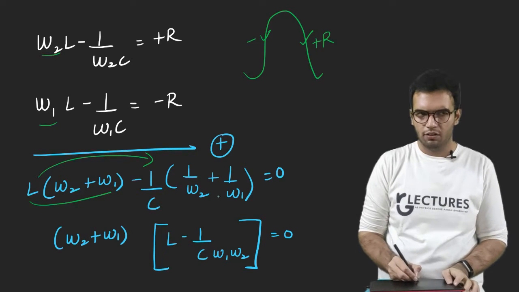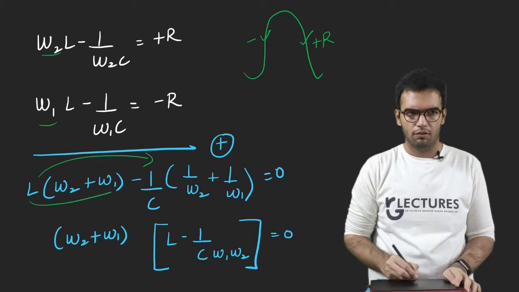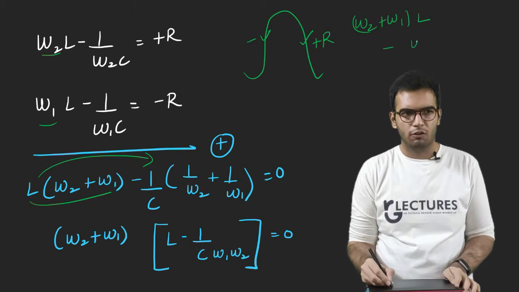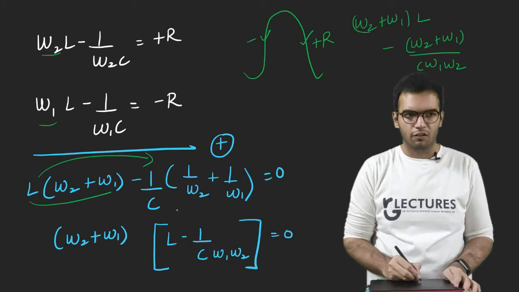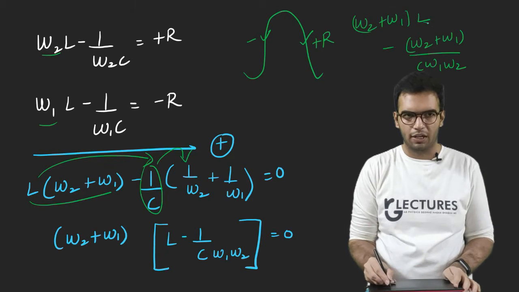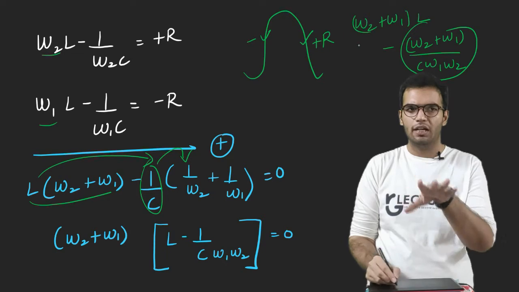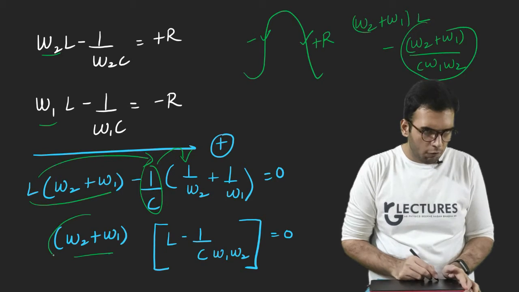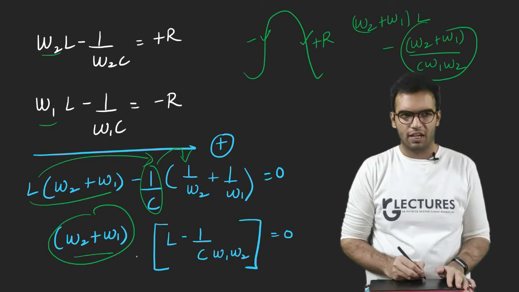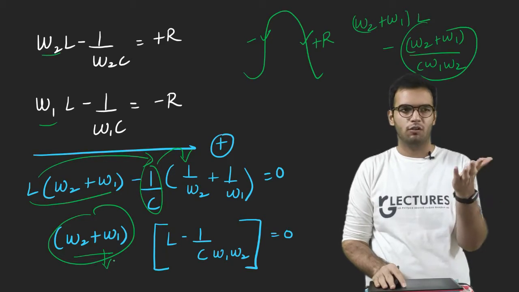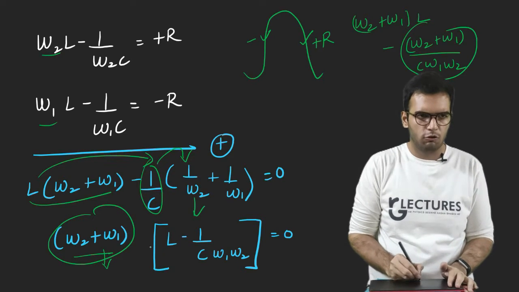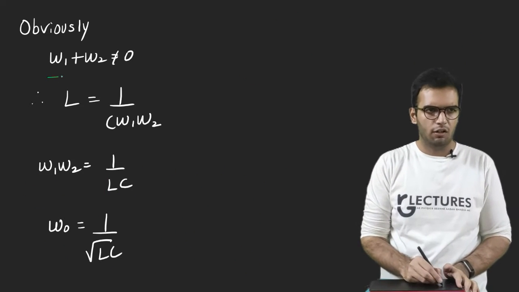Let's multiply this term by this, and you will find omega 2 plus omega 1 times L, and you will get minus omega 2 plus omega 1 upon C times omega 1 omega 2. You will get this if you multiply this term with this. Okay, this bracket. So you can simply take omega 2 plus omega 1 common from both. That is what I have done here, and you will get this. Of course, one of these two has to be 0 now, right? But this cannot be 0 obviously, because addition of two frequencies can never be 0. Frequency is never negative, so this has to be 0. So that is what I have written here.